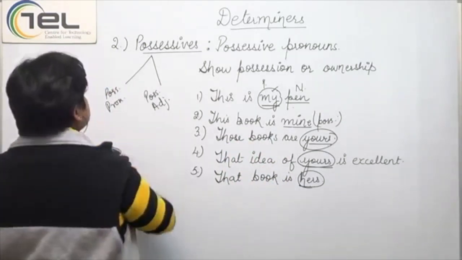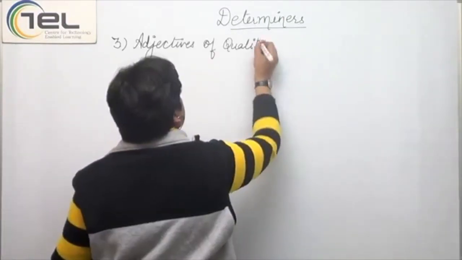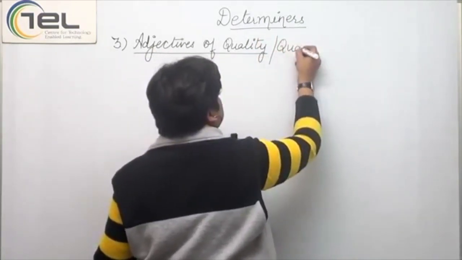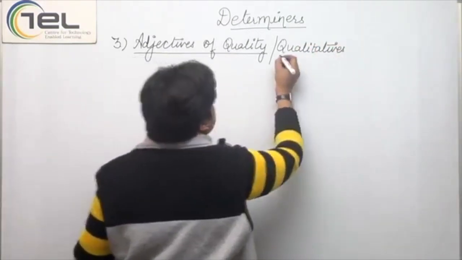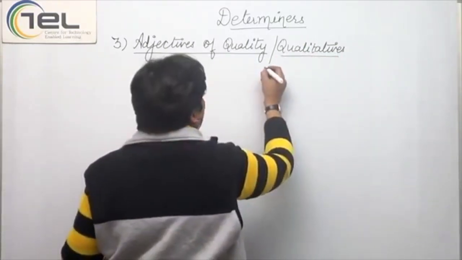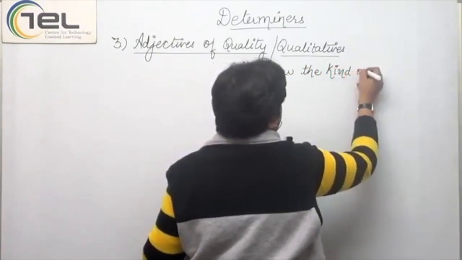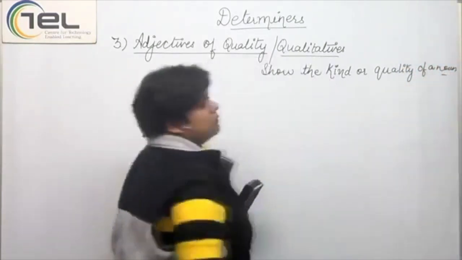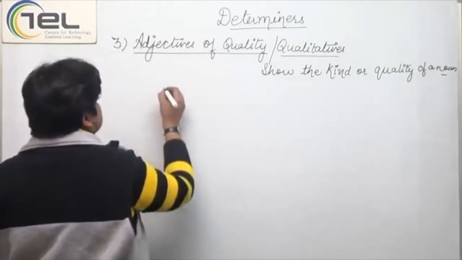Let's come to the next classification and that is adjectives of quality. Now adjectives of quality are also called qualitatives, right? Now, what do these qualitatives or the adjectives of quality do? They show the kind or quality of a noun. Now a noun can be a person or a thing or a place, right? So, let's take a few examples here.